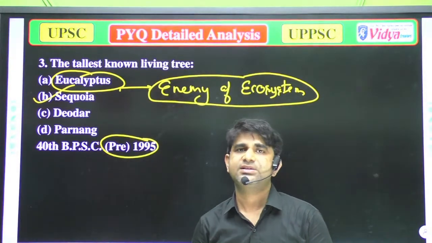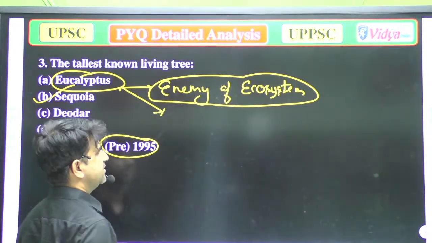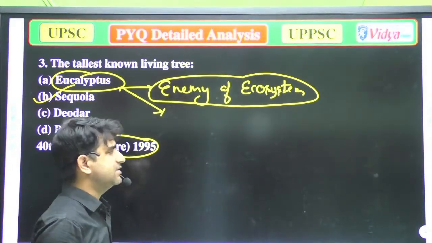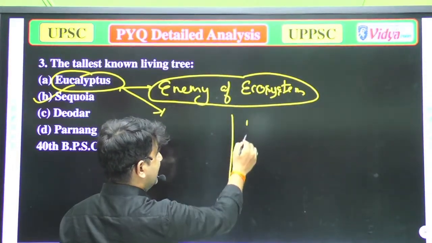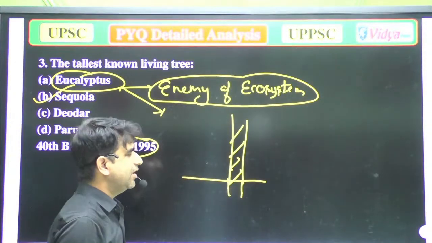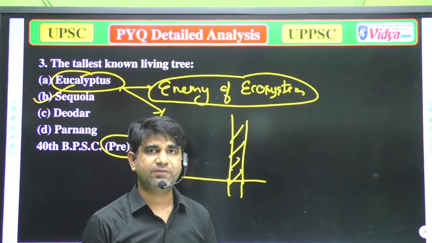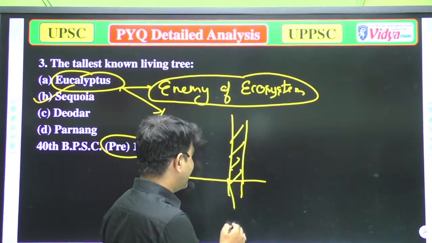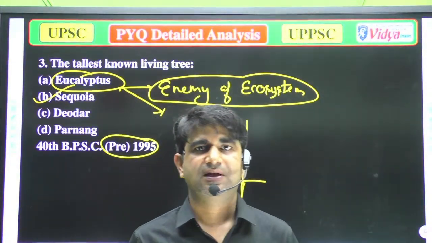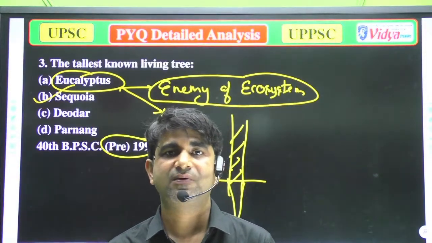Eucalyptus trees are mainly tall and straight trees, and they have the capacity that when the farmer plants these trees in fertile land, due to their roots they suck maximum water, or you can say they absorb as much water as they can,